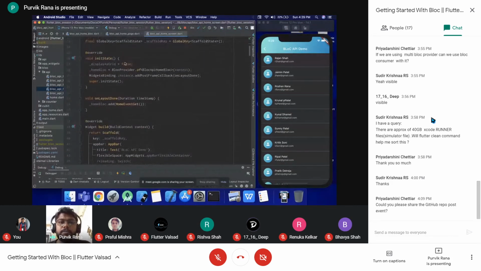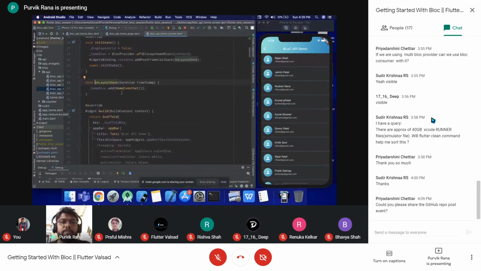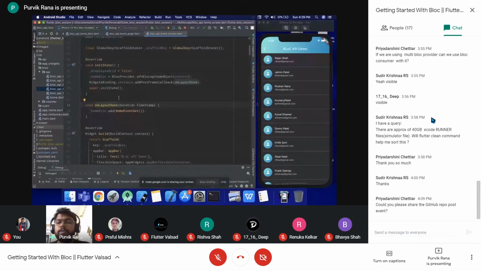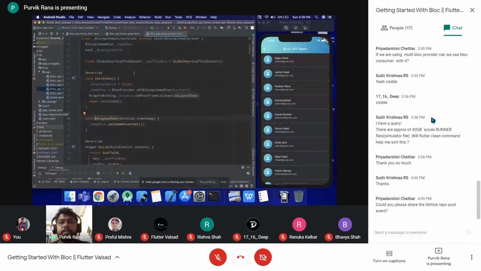Init state is called. So when the screen is ready, when the on layout is done, we will be adding an event to this particular block. But before that, we need to access that passed block and assign it to our local instance. So for that, this syntax is there. Same block provider of type of the block and context. So we can access that particular block, and we can assign that to our local instance. And when the layout is done, we can add that particular event.